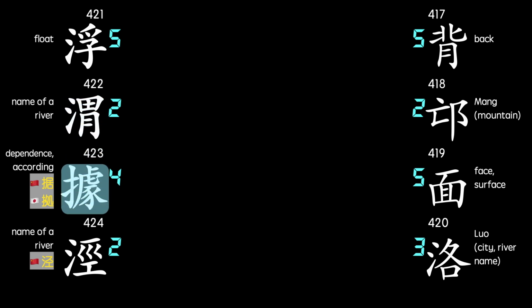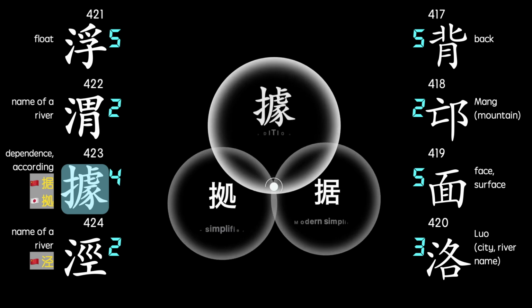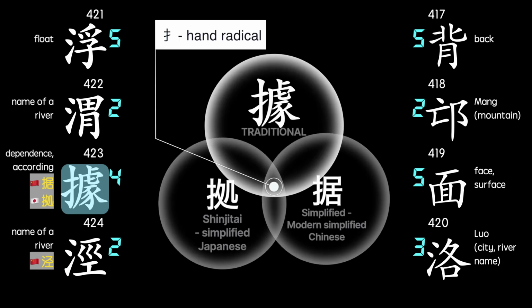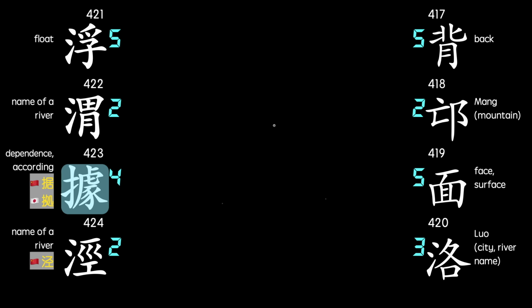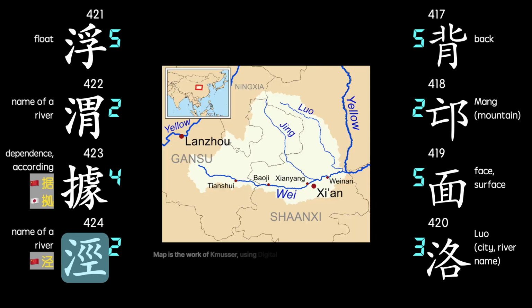This character is a confusing one. It has many different meanings. The simplified Chinese version, as well as the modern Japanese version, look nothing like this older version. This is used in the name of a river. It is the tributary of the aforementioned Wei River.